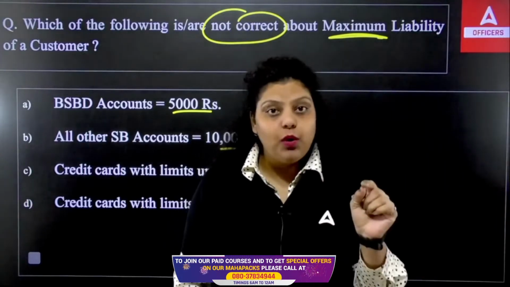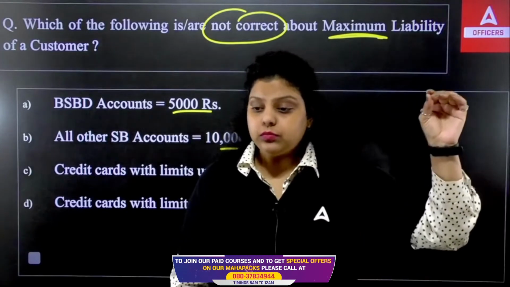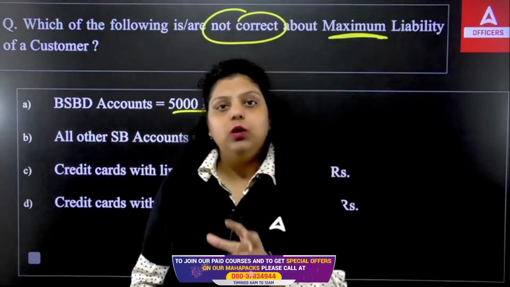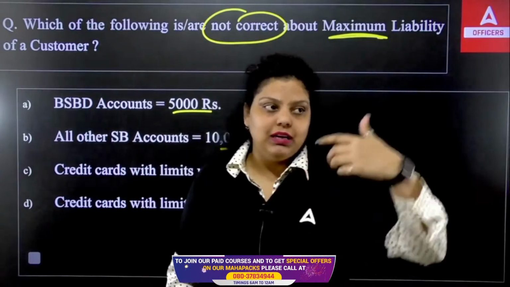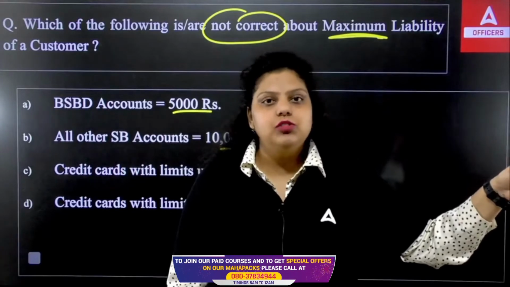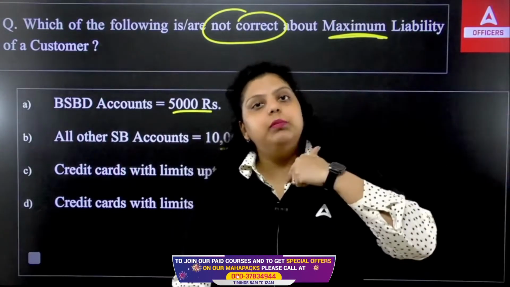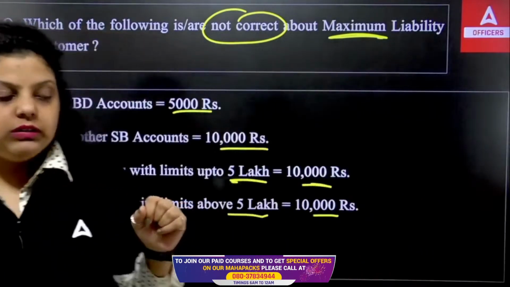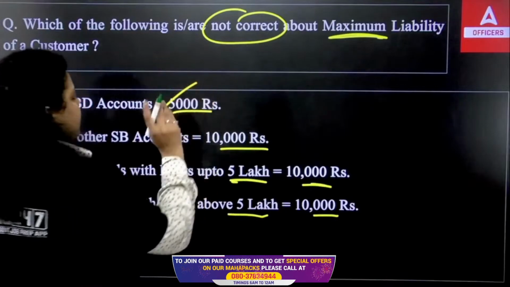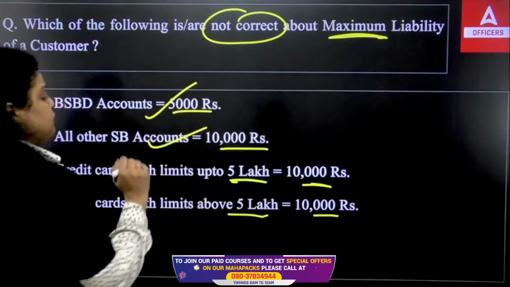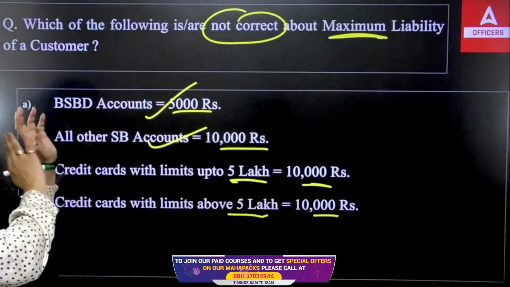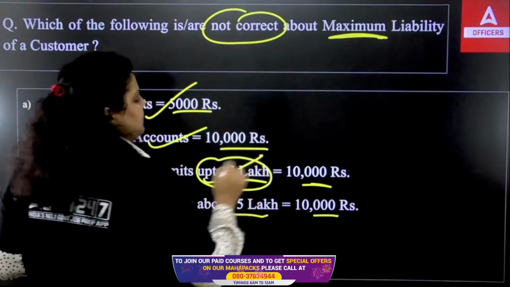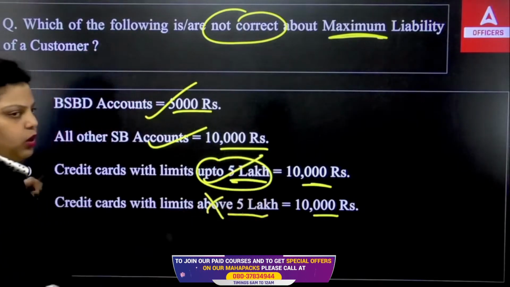But in case, for example, if I have not informed the bank on time and certain loss has been done by a certain person who has performed the unauthorized transaction, so that loss has to be borne by me, and that's the liability amount we are talking about here. Okay, so the first one is correct. In case of basic savings bank deposit account, it is 5,000. In case of savings bank account, all other apart from BSBD, all other savings accounts will have 10,000. The credit card with limit up to 5 lakh is 10,000. So obviously above 5 lakh cannot be 10,000.